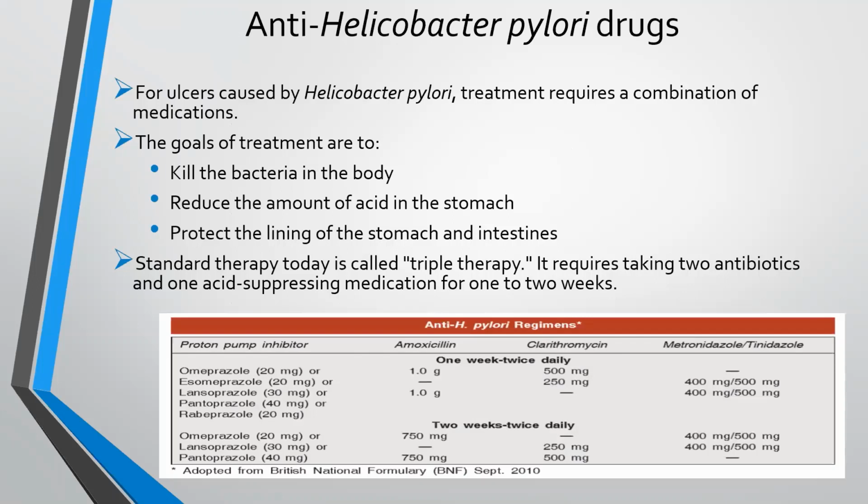The last one is anti-H. pylori drugs. For ulcers caused by H. pylori, treatment requires a combination of medications. The goals of treatment are to kill the bacteria in the body, reduce the amount of acid in the stomach, and protect the lining of the stomach and intestine. Standard therapy today is called triple therapy because it requires taking 2 antibiotics and 1 acid suppressing medication for 1 to 2 weeks, as shown in the table below.